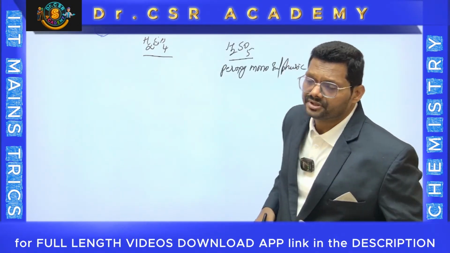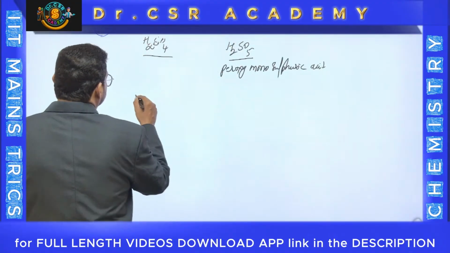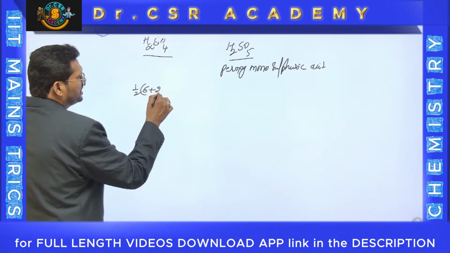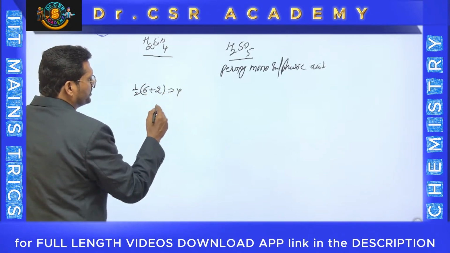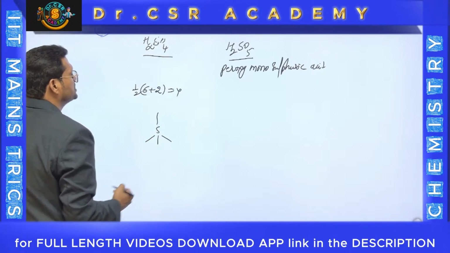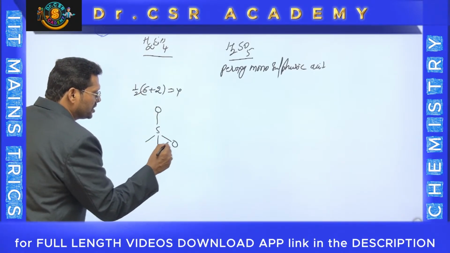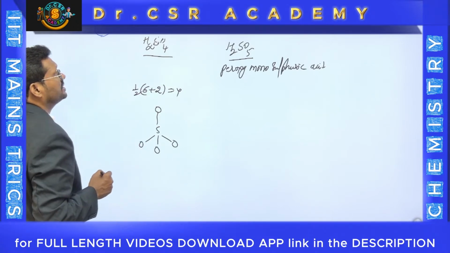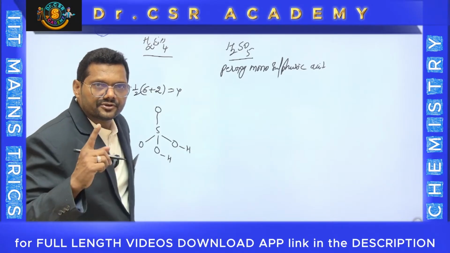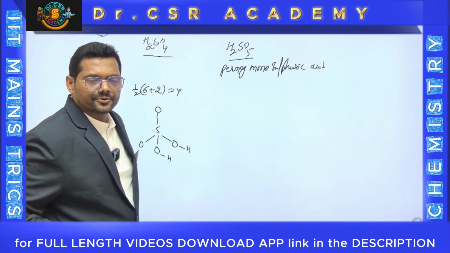If you apply hybridization, half into Z plus M: sulfur group number 6 plus monovalent atoms 2, 8 by 2, 4. You are getting sp3. That means sulfur takes 4 bonds, and you can keep 4 oxygens. But there are 2 hydrogens, one hydrogen here, one of the hydrogens here. And automatically you collect the shortcut that I told you.